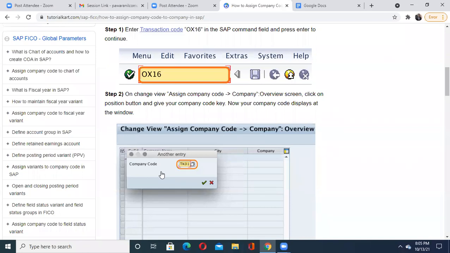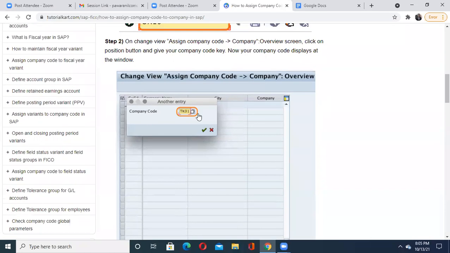Now you may have the question, sir, how will I get this company code? For that purpose, please observe carefully again. Here there is a two-square button. Just click on that, and in the list of various company codes you will find your created company code, that is TK01, and then just press this green button.